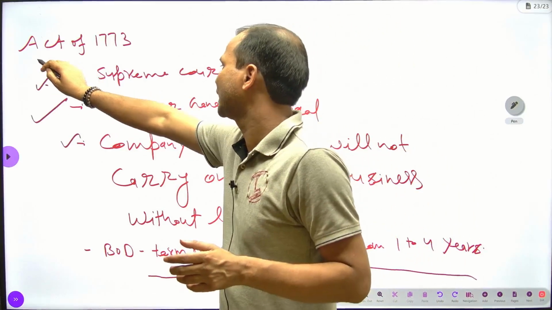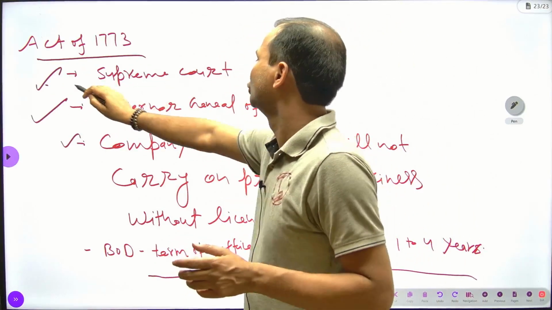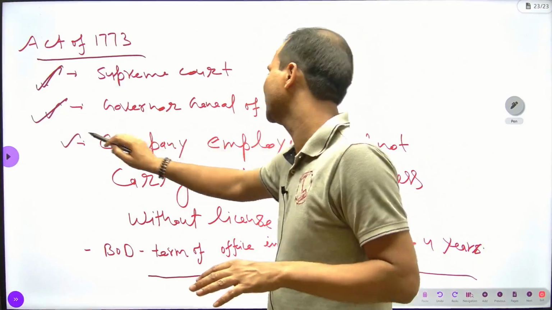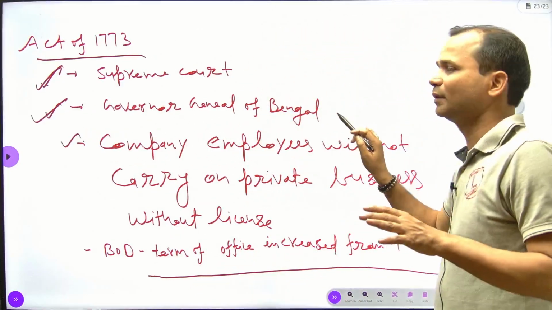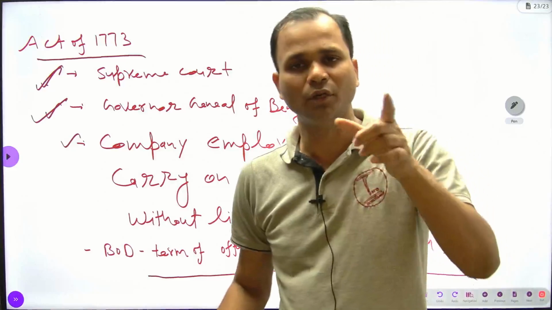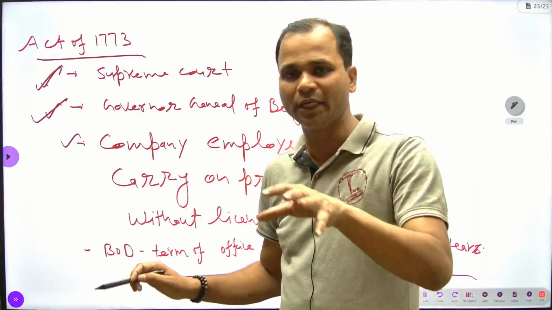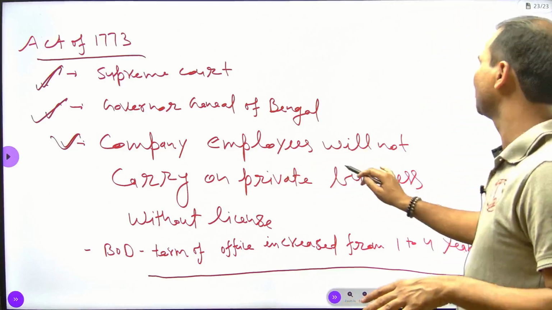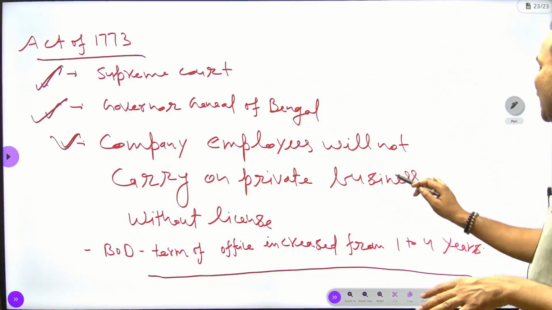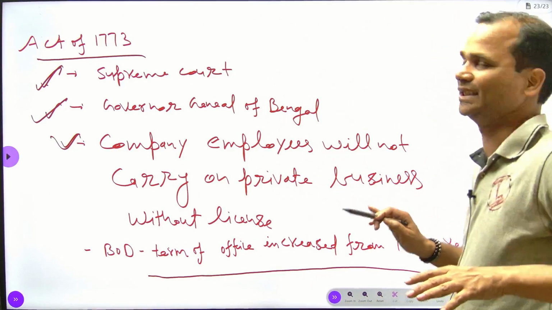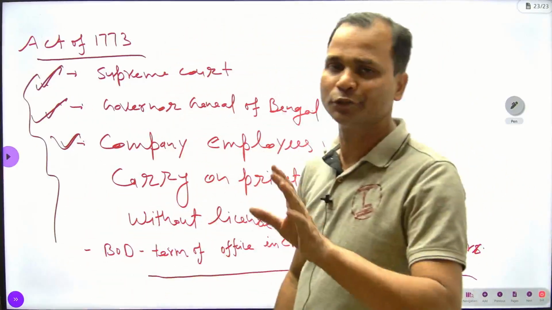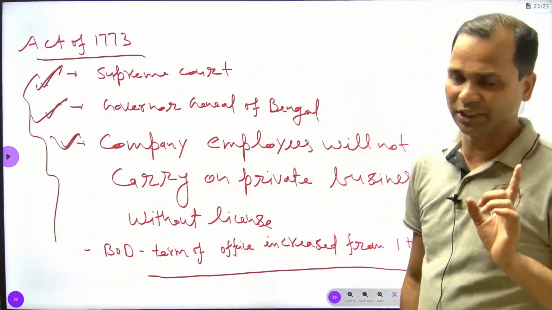what was the Act of 1773? Under this act the Supreme Court was established, and second was that the Governor of Bengal was made the Governor General of Bengal. Third was that the company's employees will not carry on private business without license. Okay, these were the points that I have taught you already in the previous lecture.